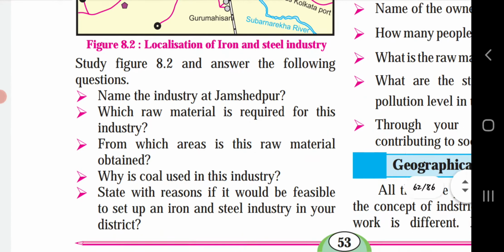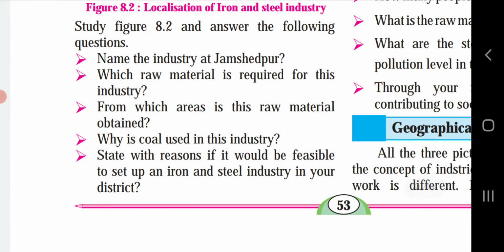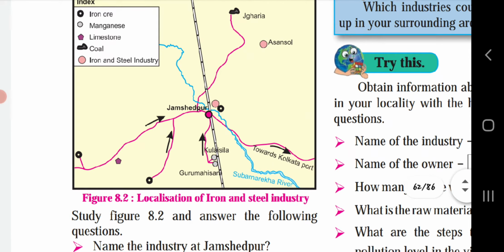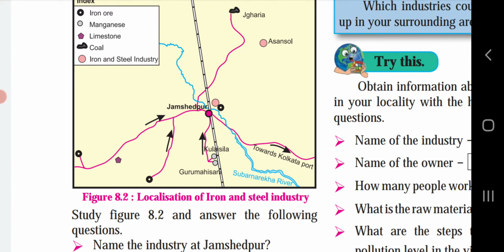State with reason if it would be feasible to set up an iron and steel industry in your district. In my district, as we are in Solapur, there is uninterrupted supply of electricity. Also cheap skilled labor is available. However, there are no limestone deposits, nor is there ample supply of water. Therefore, it would not be feasible to set up an iron and steel industry in our district.